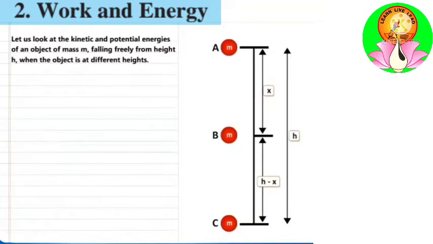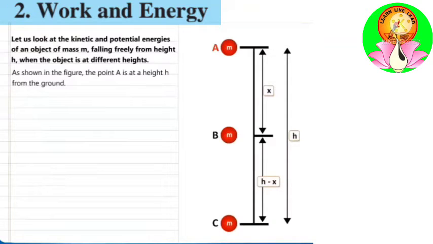Dear students, here we go to study free fall and the law of conservation of energy observed in it. Let us look at the kinetic and potential energies of an object of mass m falling freely from the height h when the object is at different heights.